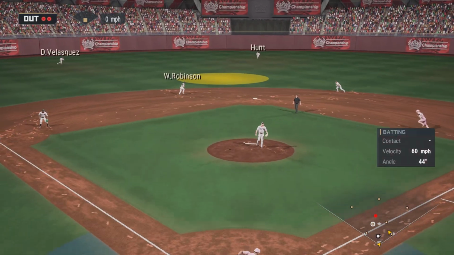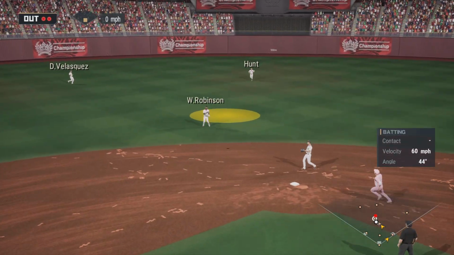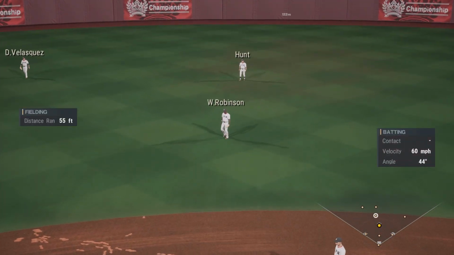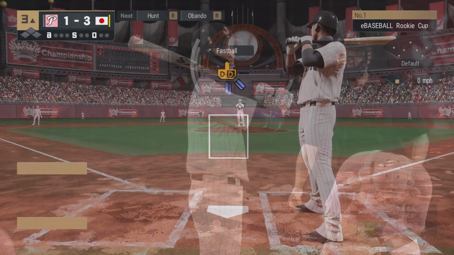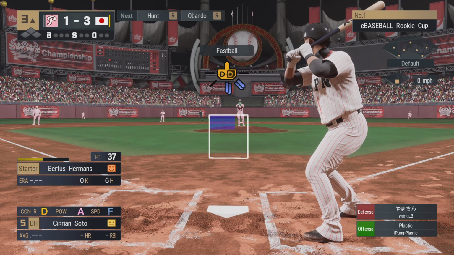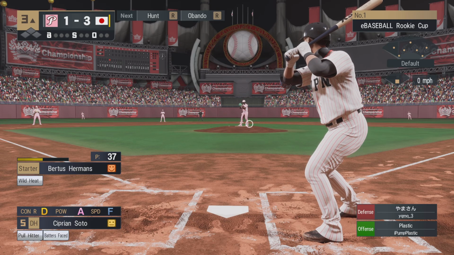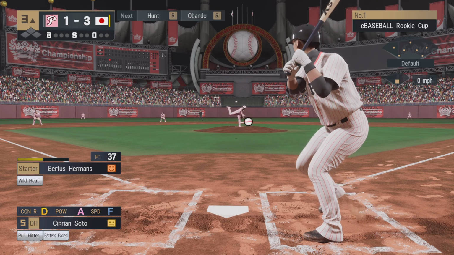Gets his bat on it. Looks like he's under it. Wade Robinson makes the play, and they'll change sides. It's the top of the 3rd. Japan gets set to bat. Next up, it's a DH for today, Ciprian Soto.